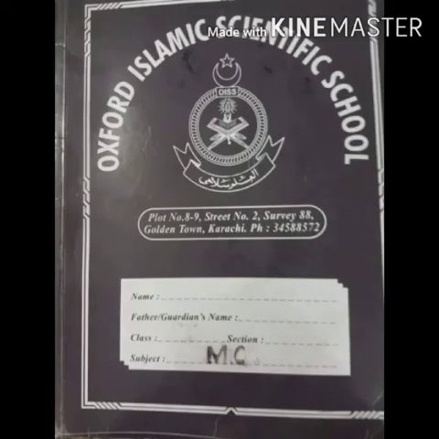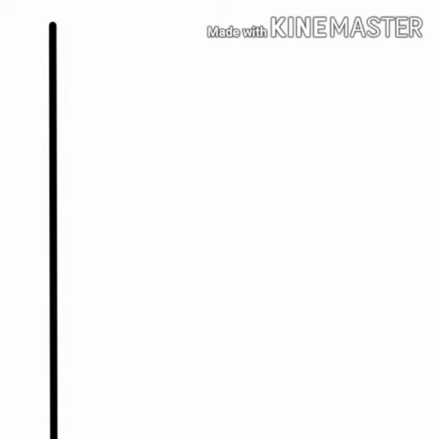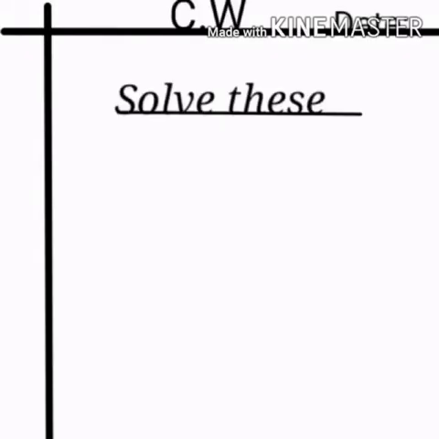Today we will do our written work of solve these in maths copy. First of all, draw a margin line, then draw a straight line above the page. Now write C.W in the middle of the line and the date in the corner on the specific day. Then skip two lines and write solve these.